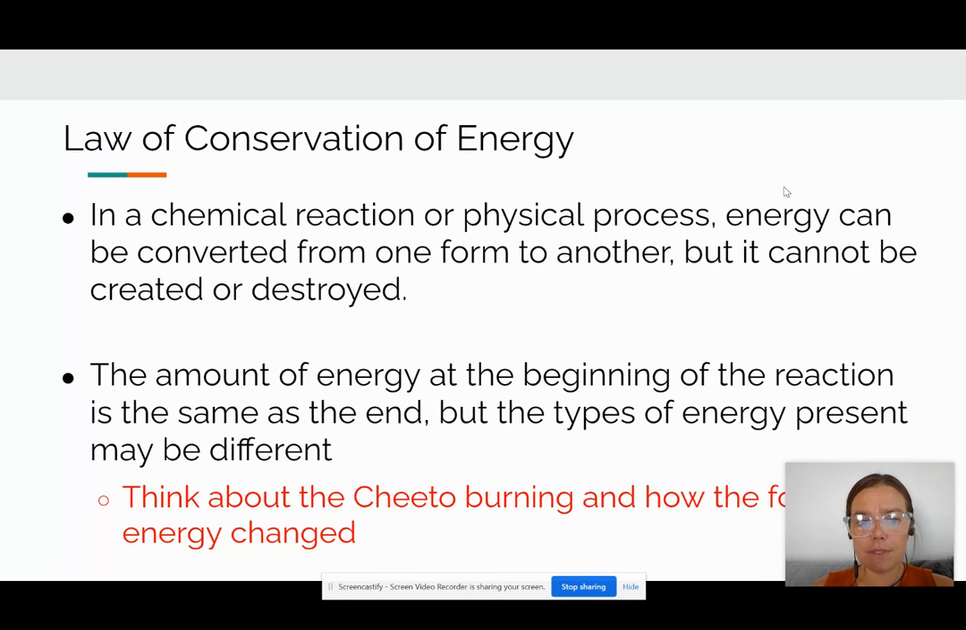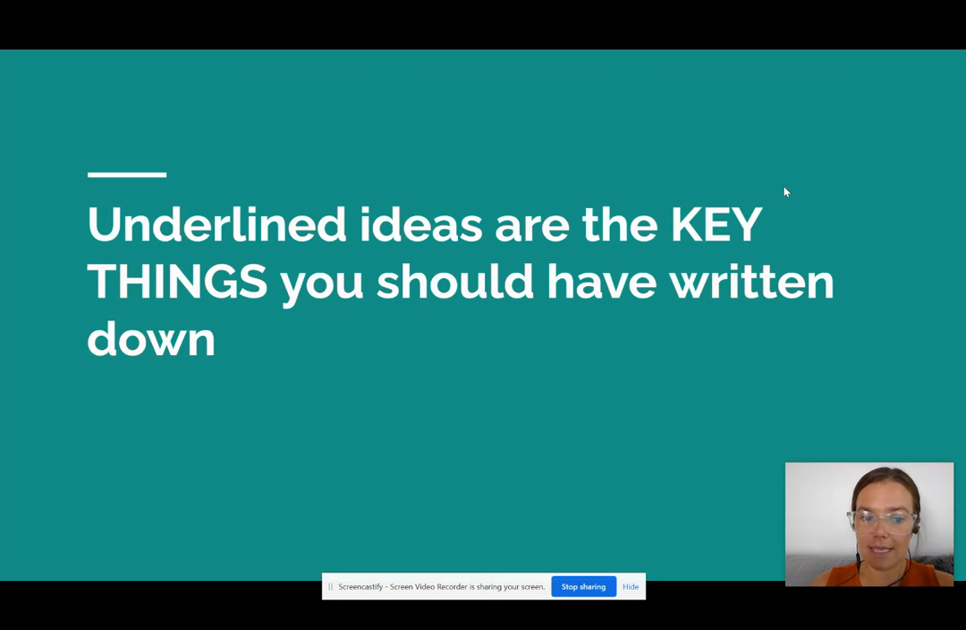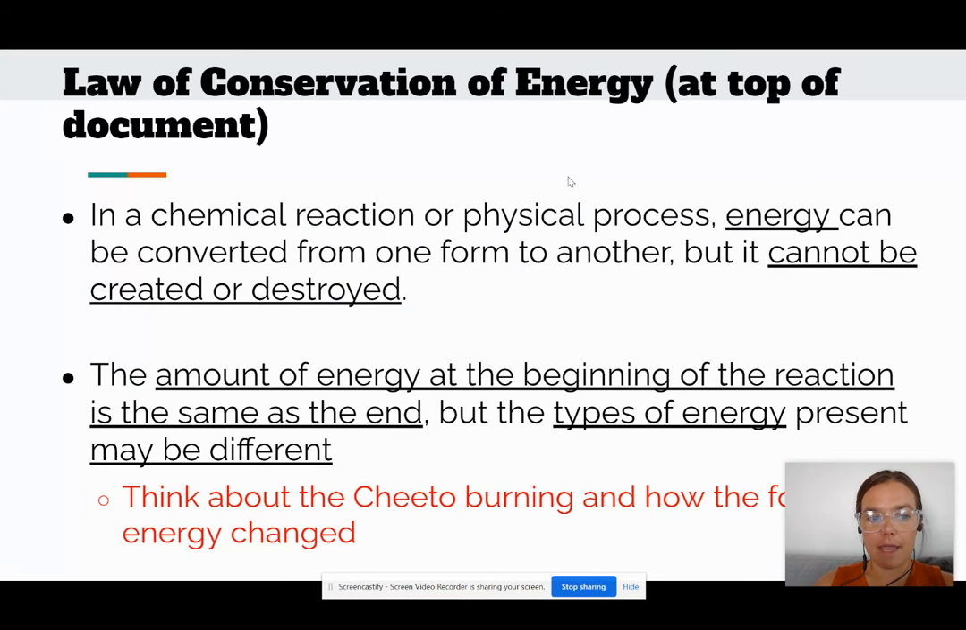To help you take these notes, and to practice realizing what exactly is the important information from a note slide, I've taken a big note slide and underlined the key ideas that you need to write down. The first thing you need to write down is actually going to go above the chart with the columns, where it says law of conservation of energy. That is at the top of your document.